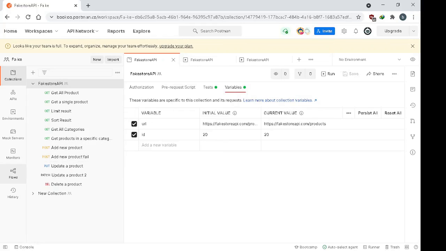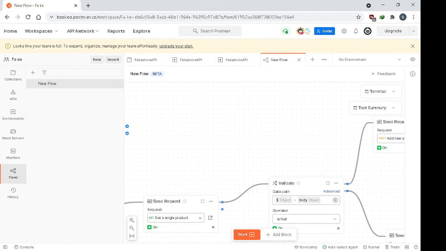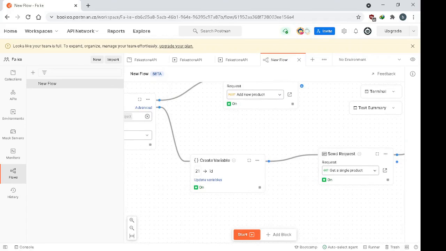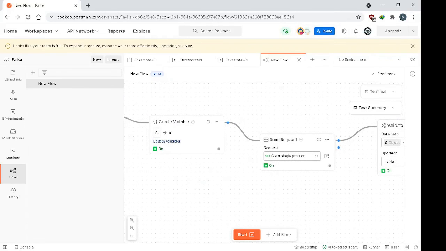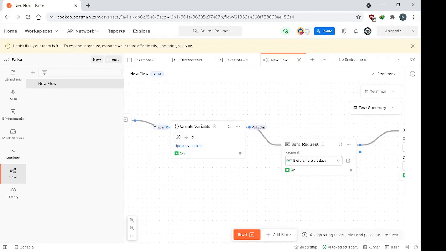And next I'll show you the flow, and it's a very interesting function of Postman that shows us how the flow of the collection of our test will go.